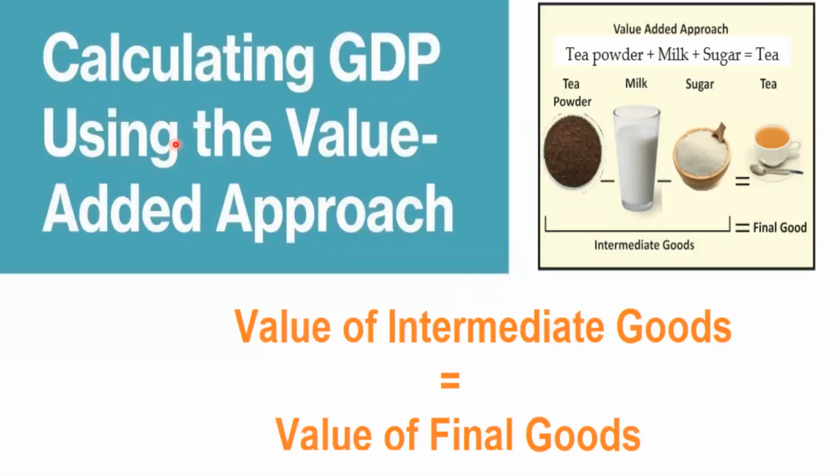Next, calculating GDP using the value added approach. The value of intermediate goods is included in the value of final goods. For example, this is tea, and the ingredients for making tea are tea powder, milk and sugar. When you add the value of tea powder, milk and sugar, which are all the intermediate goods, naturally you will get the value of the tea. So that is called the value added approach.